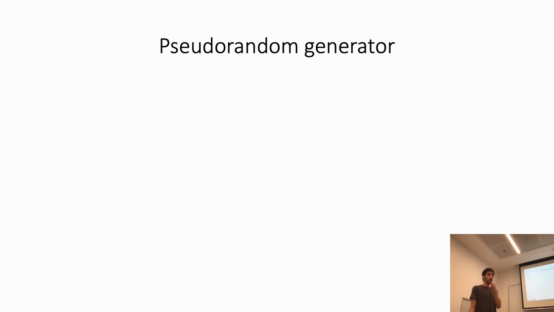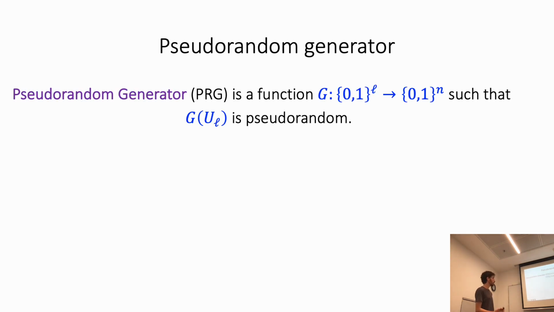The reason that pseudorandomness is so useful is that we can use it in order to construct pseudorandom generators, which is a primitive in cryptography that can be used in order to construct, for example, encryption schemes. A pseudorandom generator is just an efficiently computable function g from L bits to n bits, such that the output of g on the uniform distribution over L bits is pseudorandom. And in order to make this definition useful, we require that L is much shorter than n.